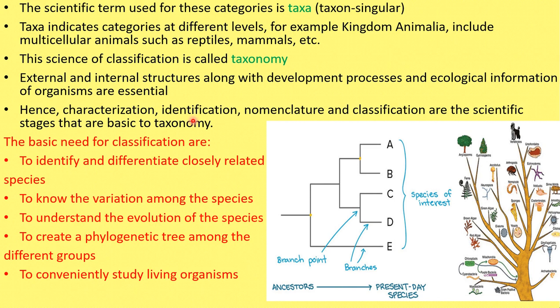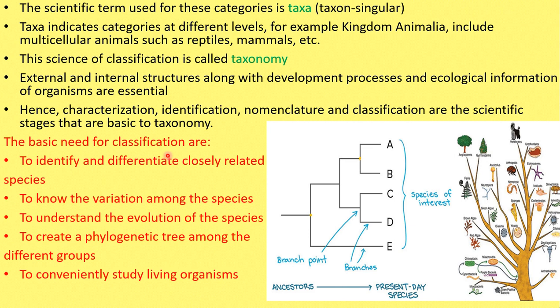For that, we must identify the organism, nomenclature, naming the organism. Then we are classifying the organism. We are giving the scientific names. We'll study about binomial nomenclature later, and classification of the organism. All these are very important in the study of taxonomy. So without classification, without taxonomy, it is not possible to study living organisms.